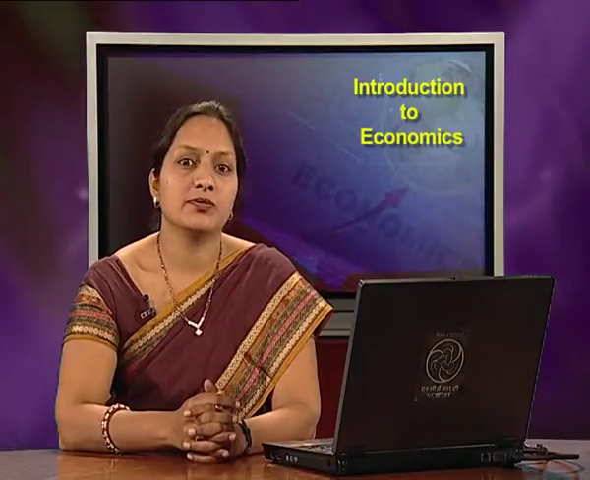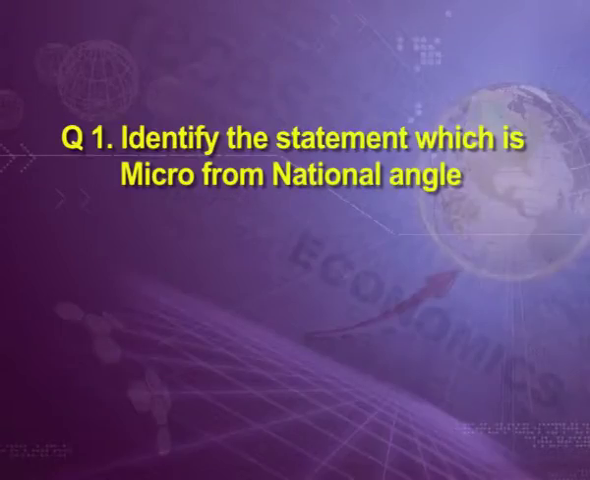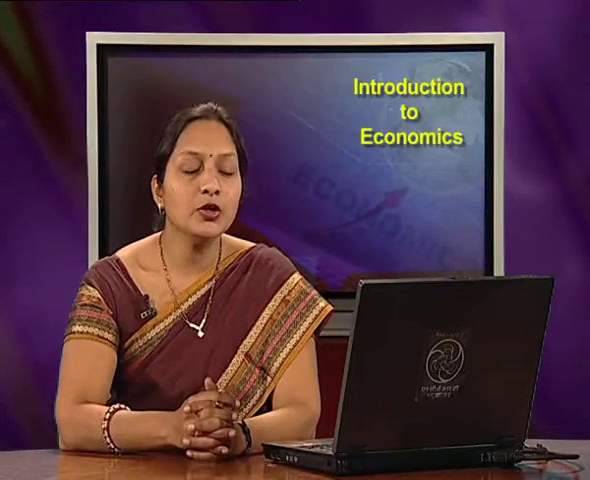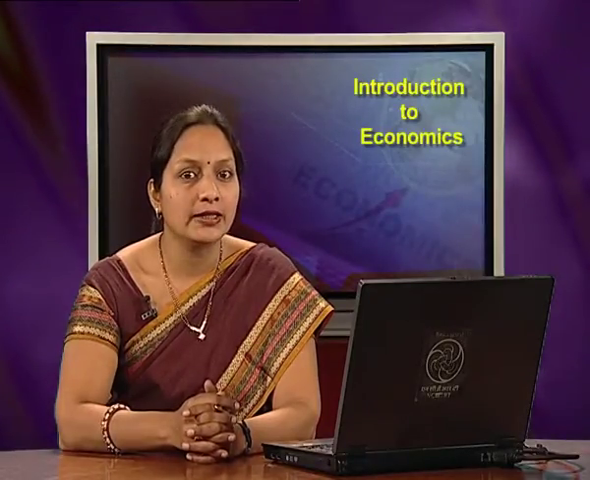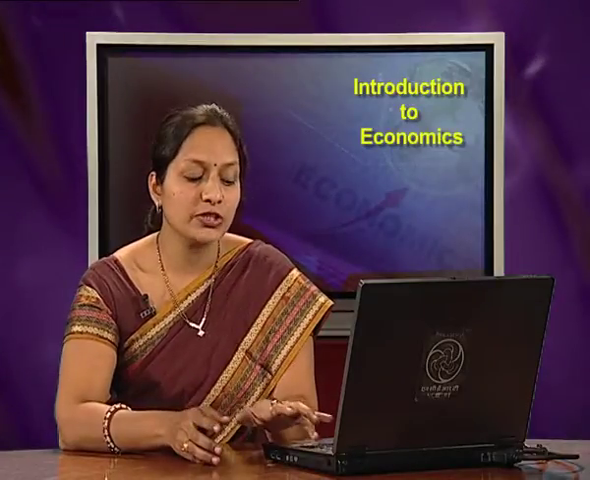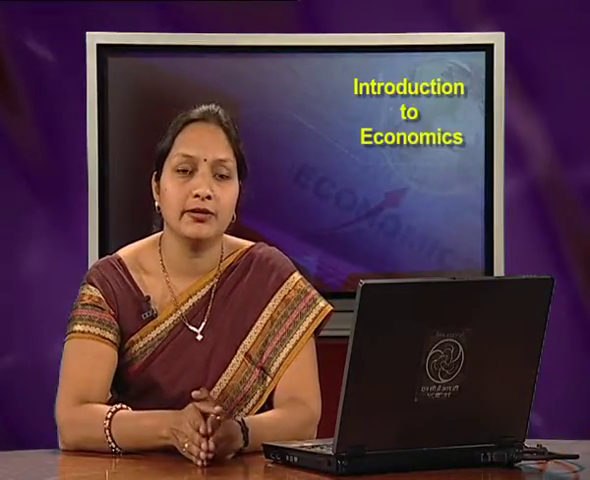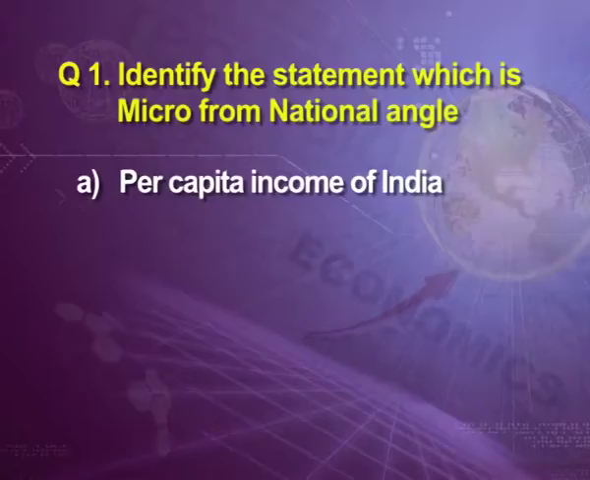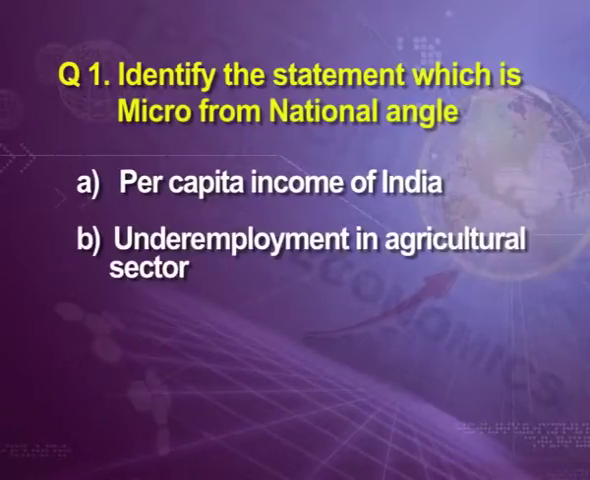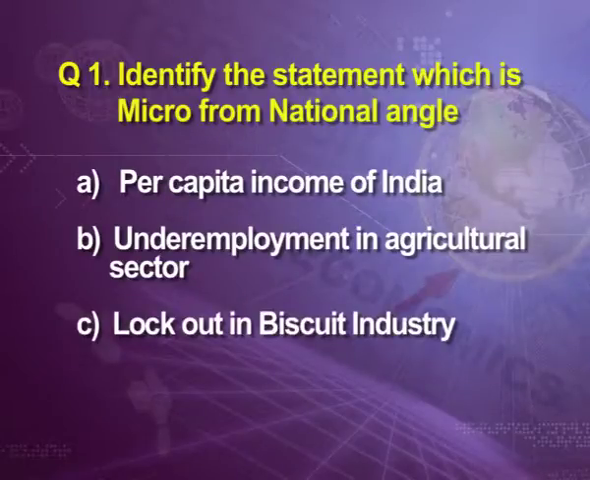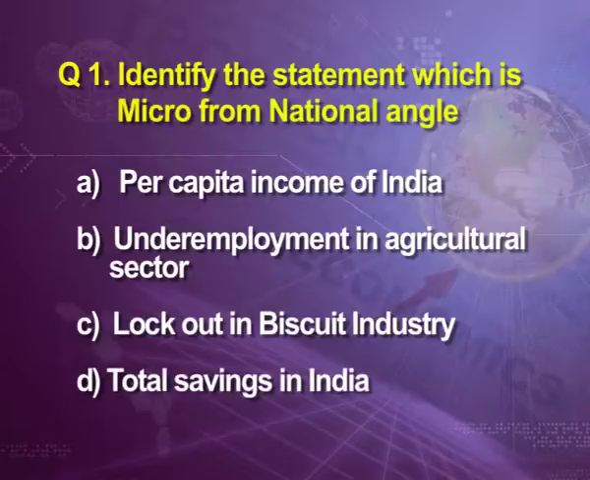Question first. Identify the statement which is micro from national angle. I am giving you 4 options. You have to identify that statement which is micro from national angle. First option is per capita income of India. Second option is underemployment in agricultural sector. Third option is lockout in biscuit industry. And fourth option is total savings in India.